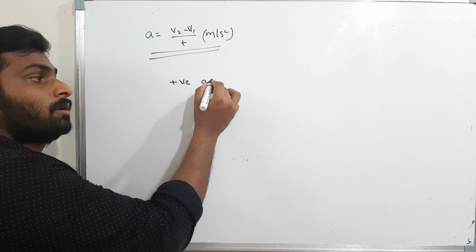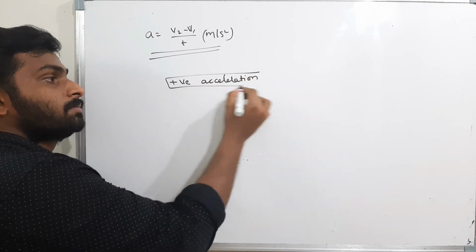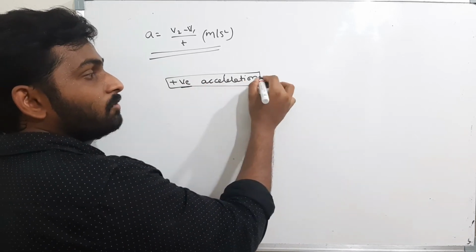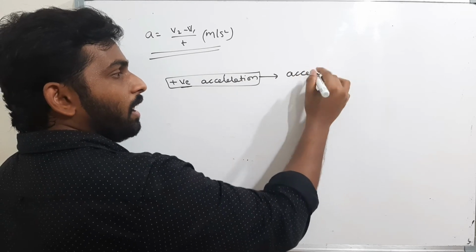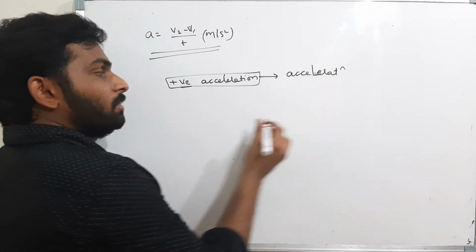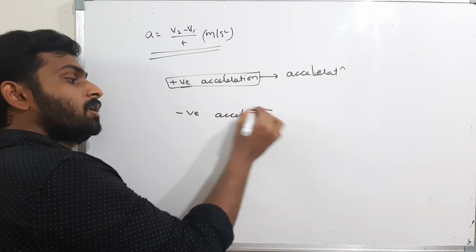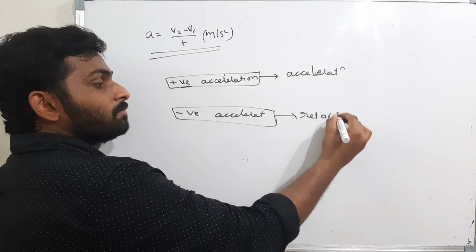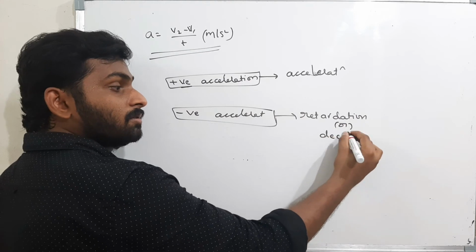Positive acceleration. When it is a positive acceleration, then we will call it simply acceleration itself. When it is negative acceleration, then we will call it retardation. Please remember this. Retardation, or we will call it deceleration.